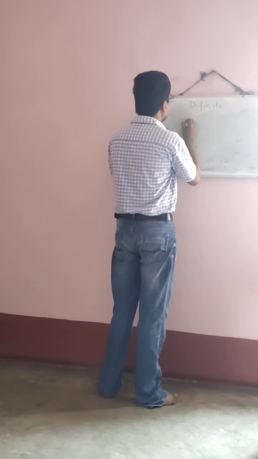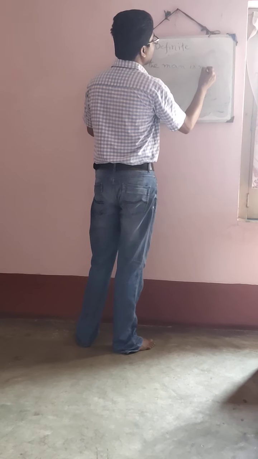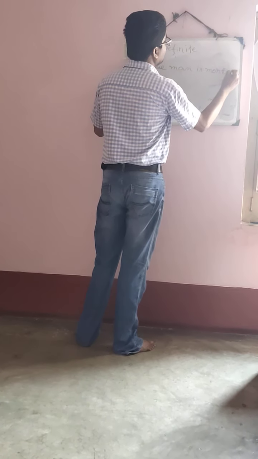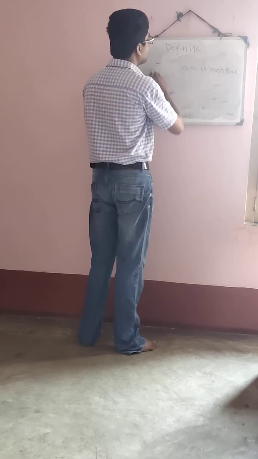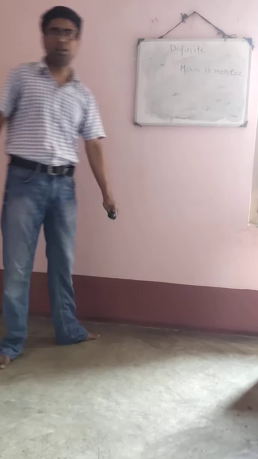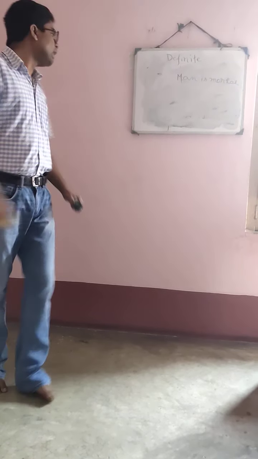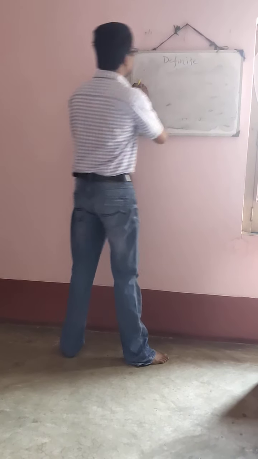We will not say the man is mortal. It is a wrong sentence. Okay? So before the mankind, the article is not used. So what will be the correct sentence? The correct sentence will be man is mortal. Understood?